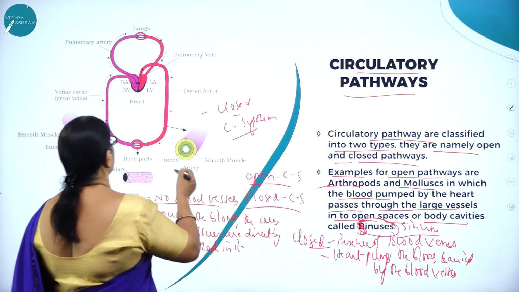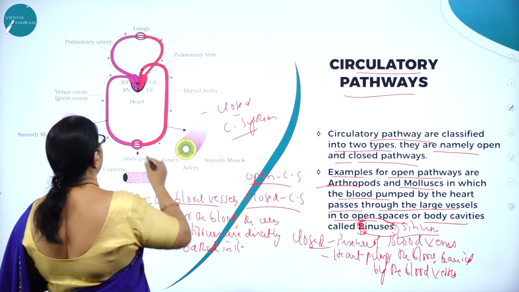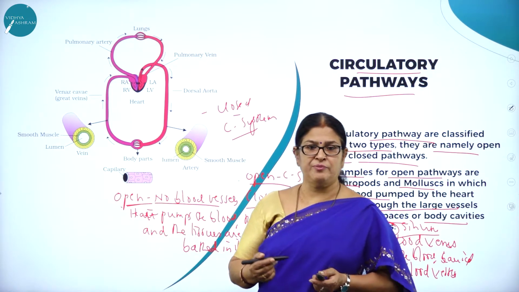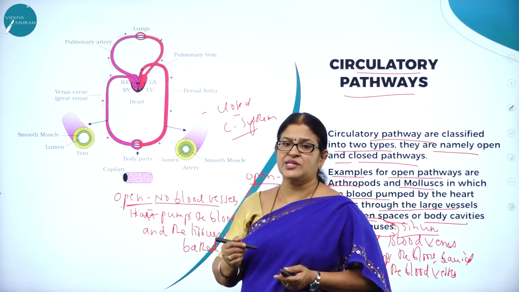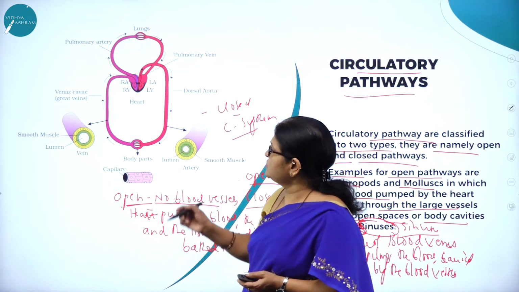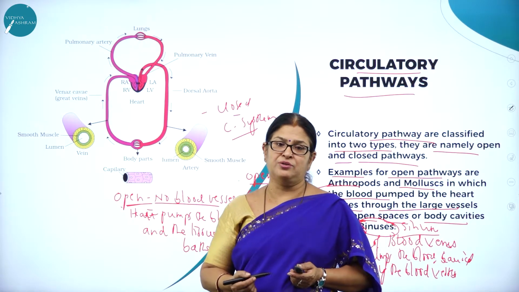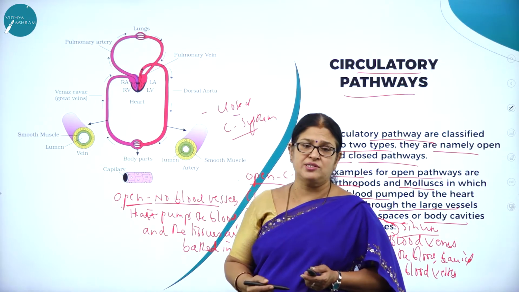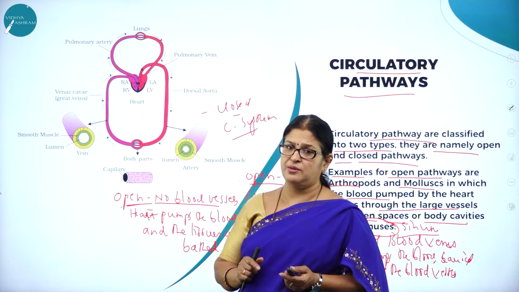So here you can see the closed circulatory system. I think this is the circulatory system of humans. In human beings, it is a closed circulatory system, which is carried out with the help of blood vessels. As you know, the right side of the heart is involved in carrying the impure blood to the lungs for purification, whereas the left side of the heart is involved in supplying the purified or oxygenated blood to the other parts of the body.